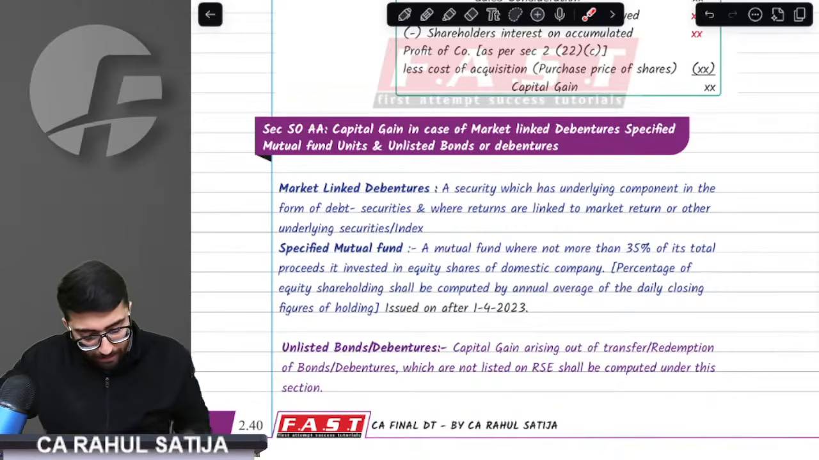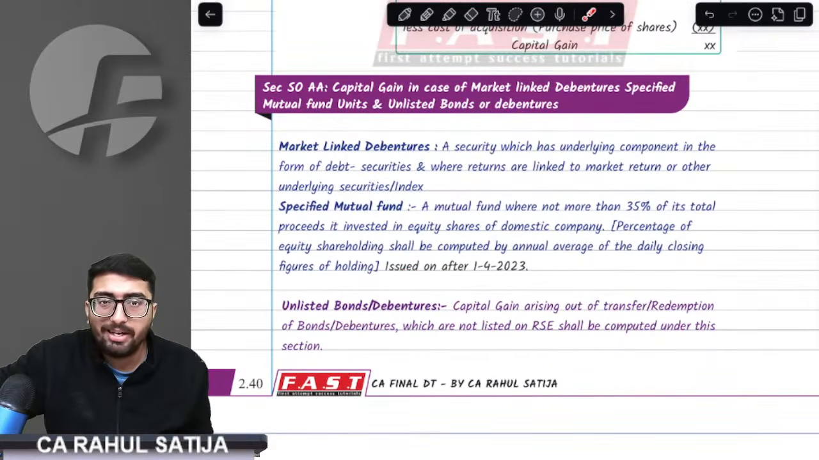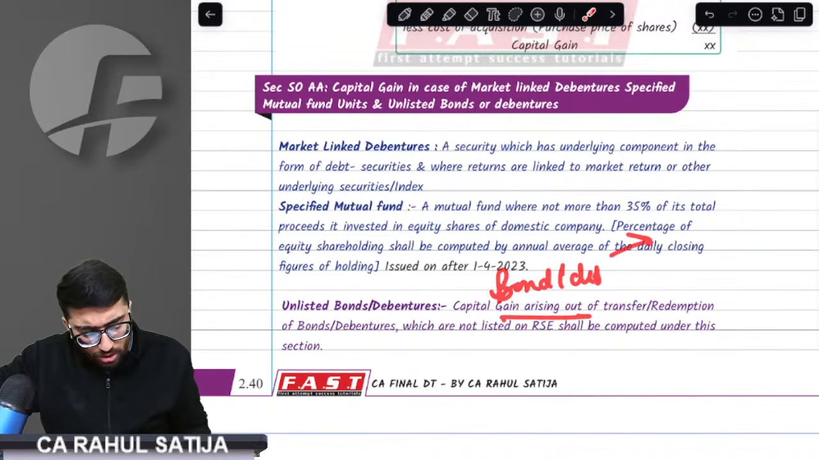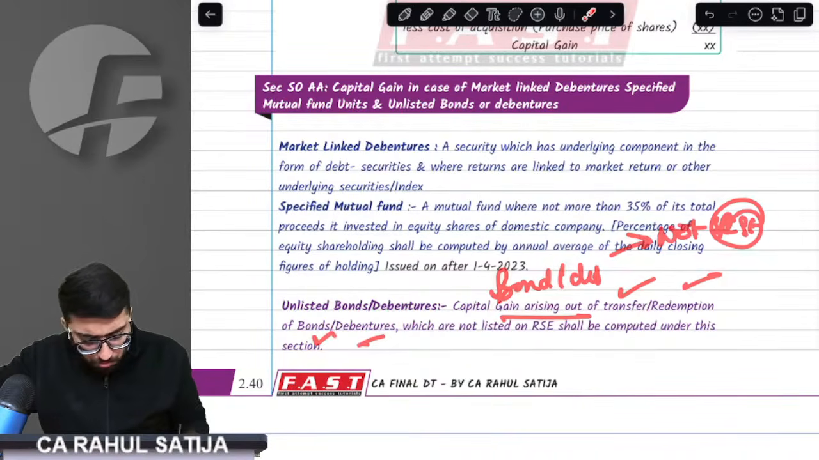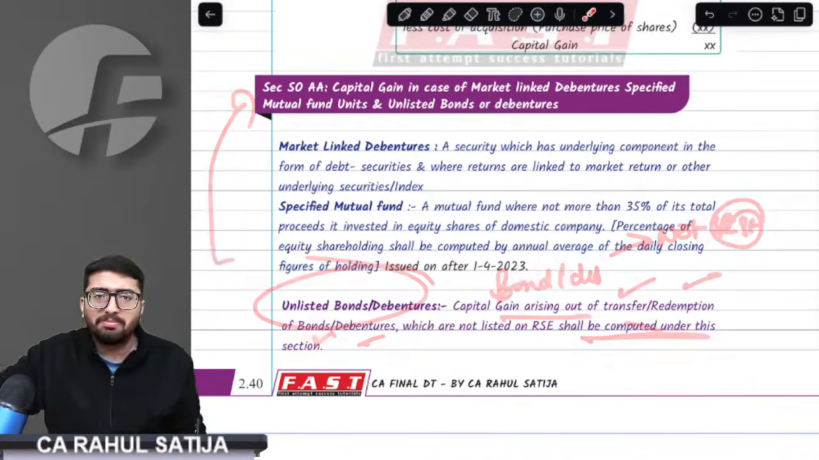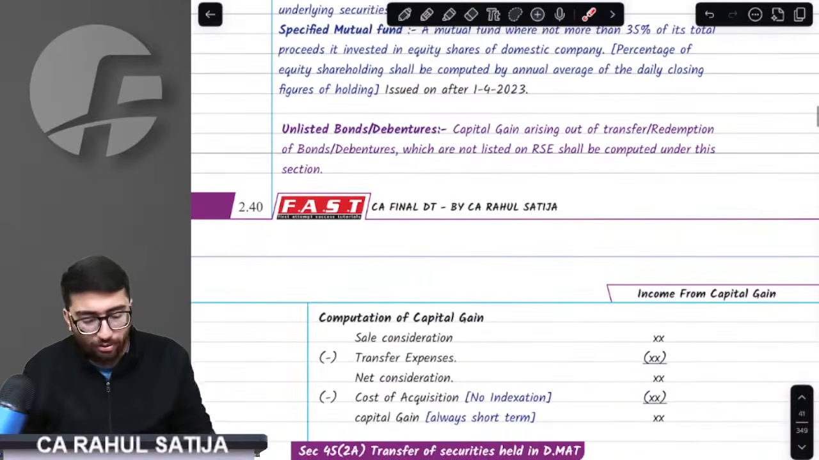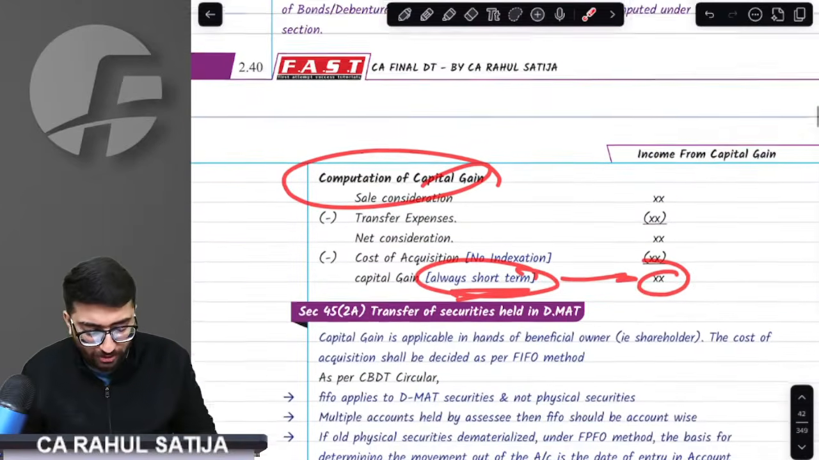Sir, perfect. The third security mentioned under 50AA is unlisted bonds and debentures. If you have any bonds or debentures which are not listed on a recognized stock exchange that are being transferred or redeemed, they will fall under 50AA. So, three securities: first, unlisted bonds and debentures; second, market linked debentures; third, specified mutual funds. If you transfer any of them, whatever capital gain arises will always be short term.